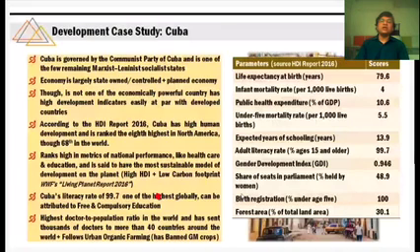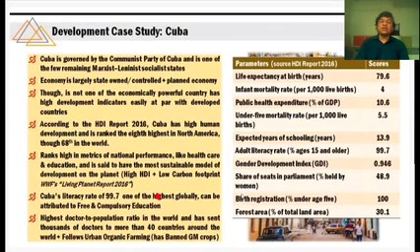Under-5 mortality rate is also very low. Expected years of schooling, you can see. Every child who goes to school has on average 14 years of schooling. 14 years means what? Nearly everyone is becoming a graduate there.